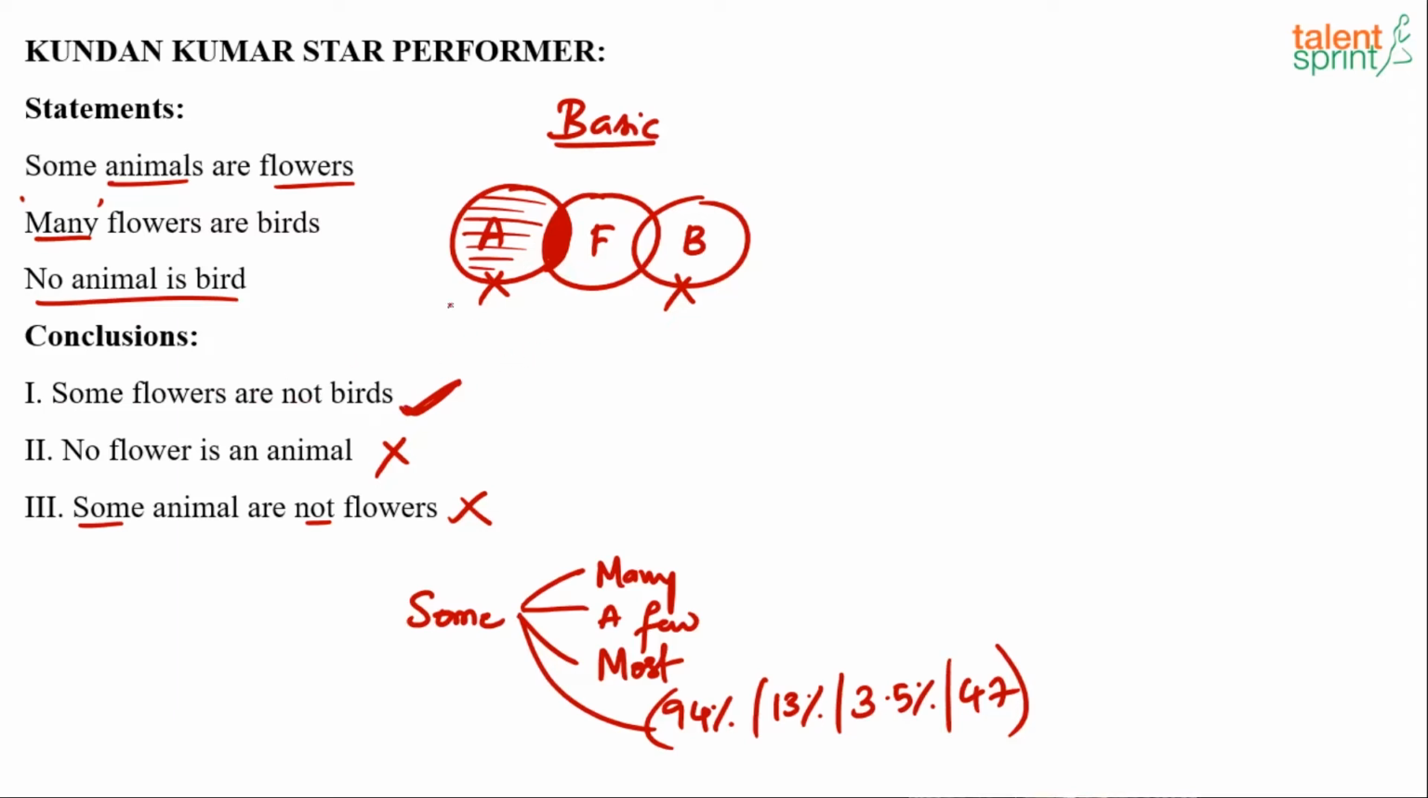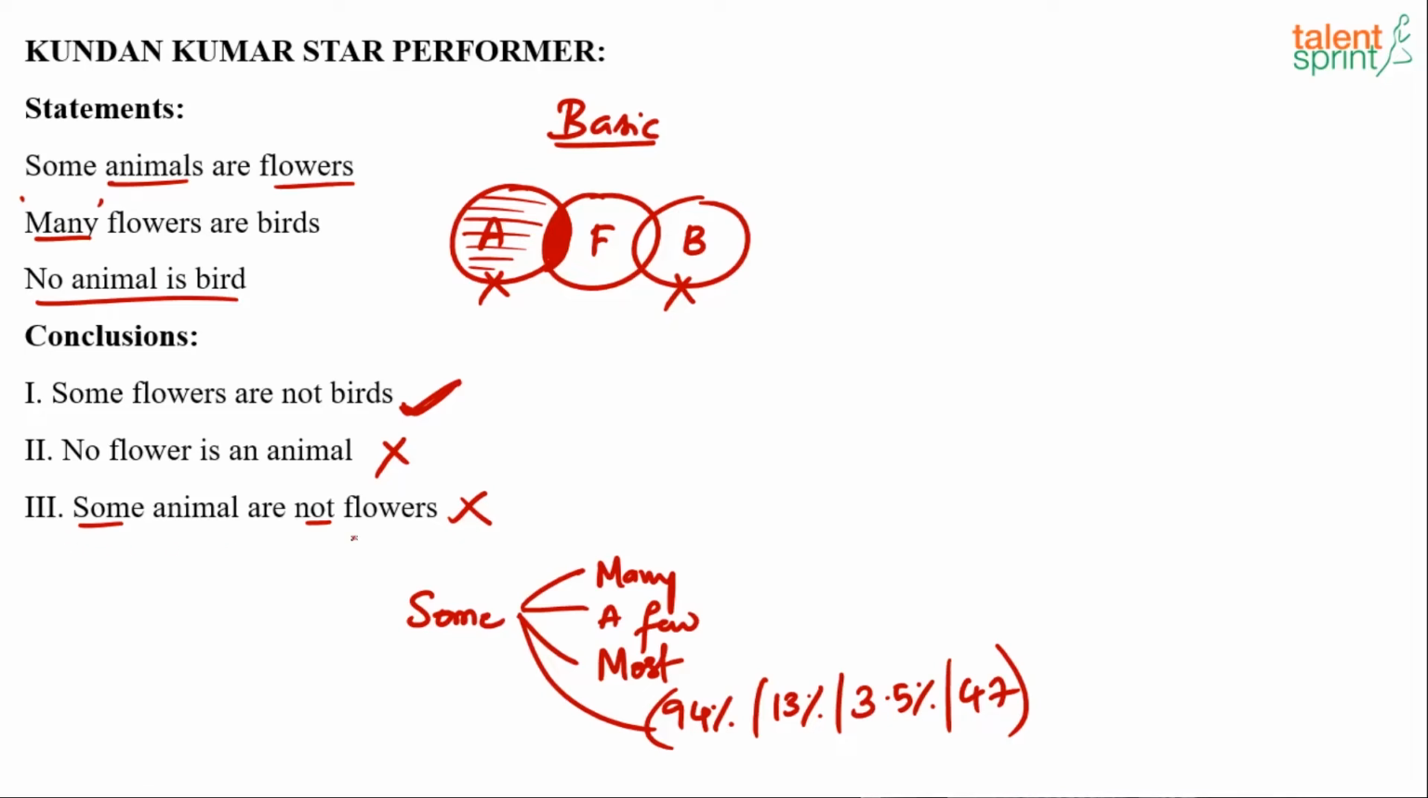So we said it is true. No. I told you that any diagram you draw, you'll always have some flowers which are animals. And those flowers cannot be birds. Always, always. Any possible diagram you draw. That is the reason there is no need to check the possible diagrams. But in this case, conclusion number 3, you have to check possible diagrams as well.